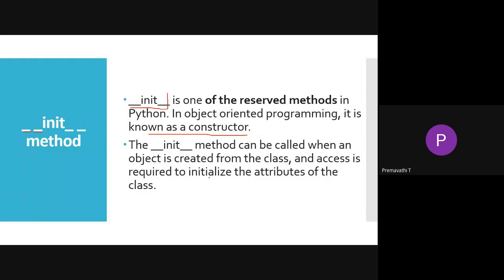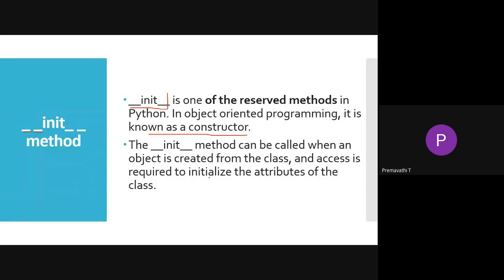In object-oriented programming, it is called the constructor. So the init method is called whenever the object is created from the class, that is, an instance of the class. That is the constructor concept.